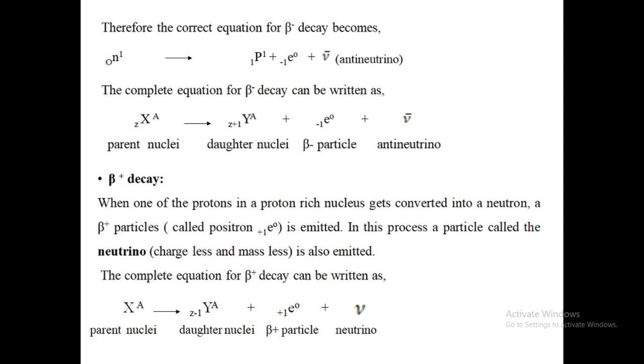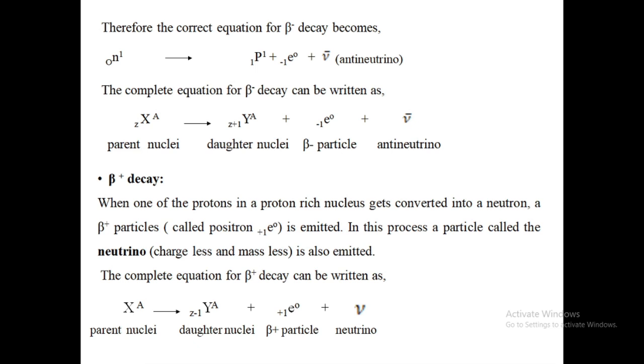Therefore, the equation for beta minus decay becomes 0n1 gets converted into 1p1 plus -1e0 plus antineutrino. The complete equation for beta minus decay can be written as ZXA gets converted into Z+1 YA plus -1e0 plus antineutrino. That is, the parent nucleus gets converted into the daughter nucleus plus a beta particle and an antineutrino.